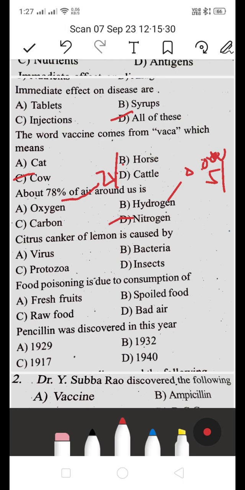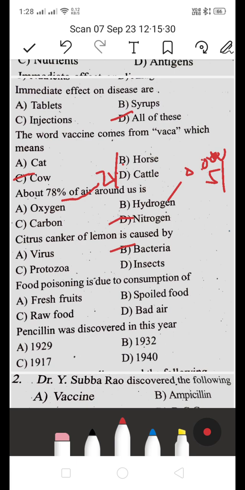Next, citrus canker of lemon is caused by virus, bacteria, protozoan, or insect? The answer is B, bacteria. This is also a previous bit, and the bacteria's name is Xanthomonas citri, and it affects parts like leaves and fruits.